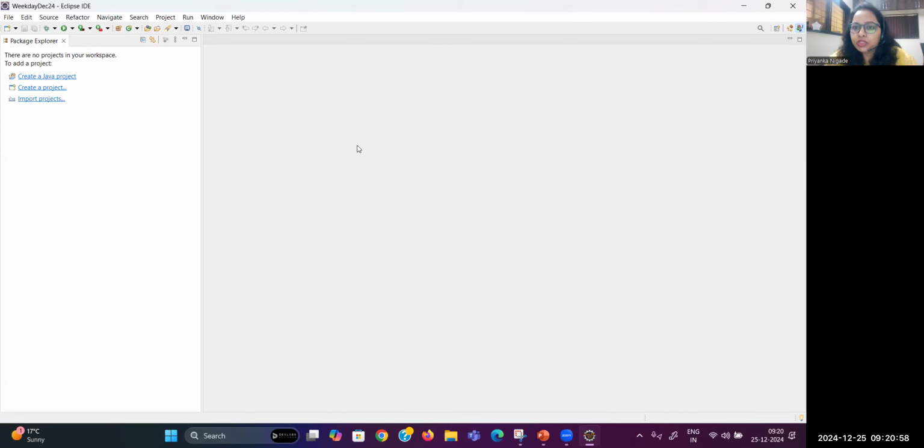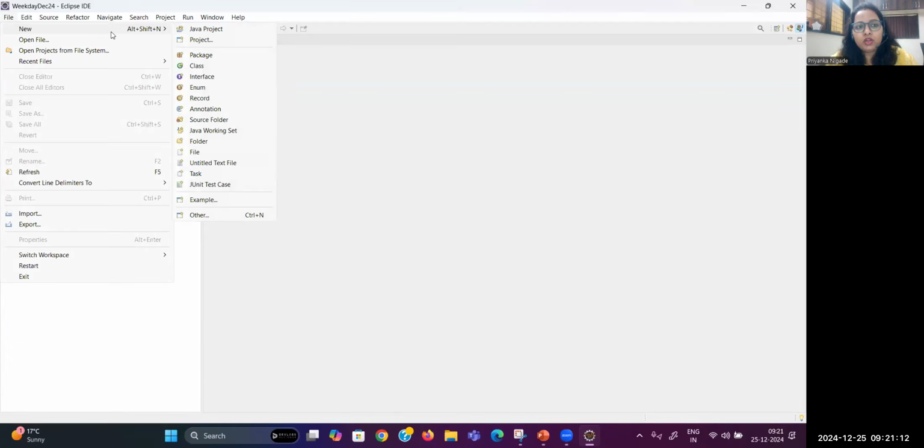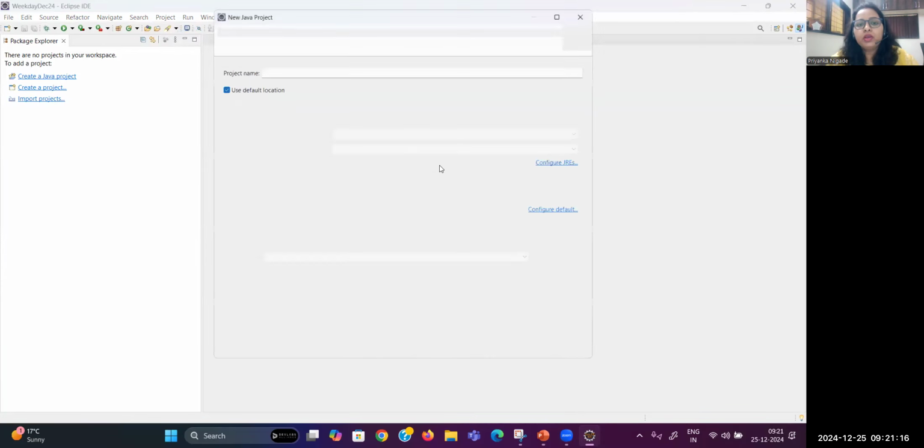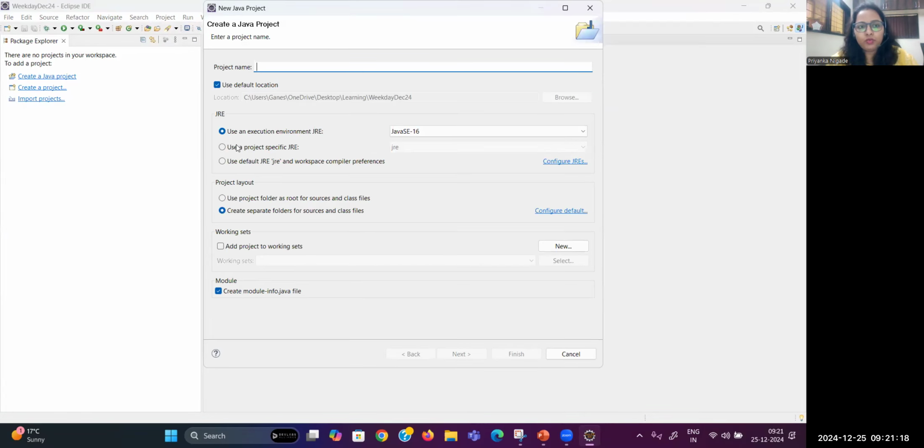So without any project, we are not able to start anything in Java, right? So in Eclipse, the very first step is creating a project. How to create a project? By default, you have this option here, Create a Java project. Or you can come to File, and inside File there is also New, and this option is available, Java Project. Okay.